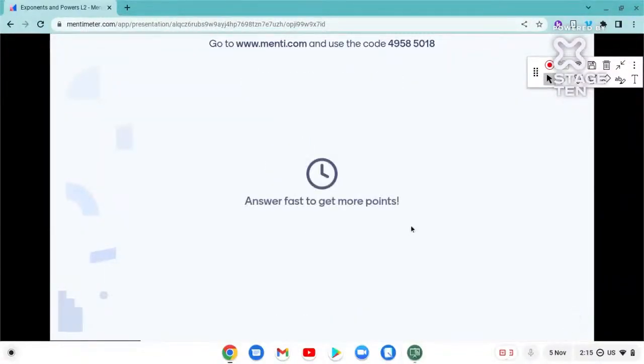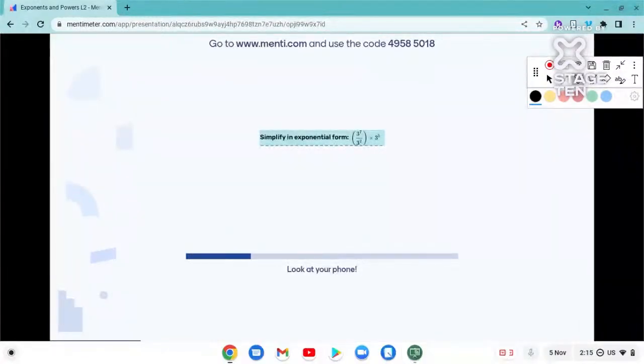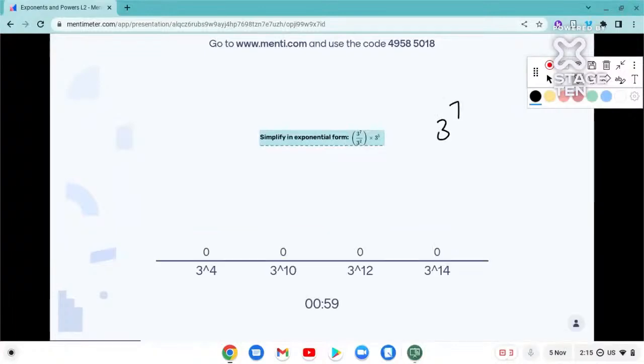So the first question: read the question carefully and then only give the answer. Simplify the exponential form 3 raised to 7 divided by 3 raised to 2, into 3 raised to 5. Simplify it. Super easy question. Subtract these powers first. What will you get? 3 raised to 7 minus 2. What is 7 minus 2? That is nothing but 3 raised to 5.